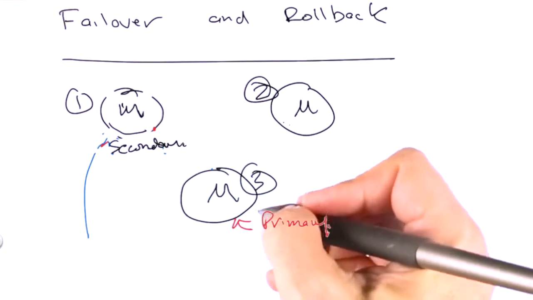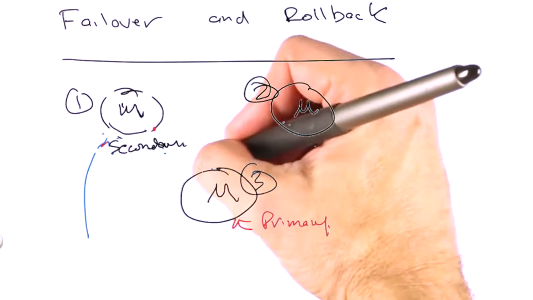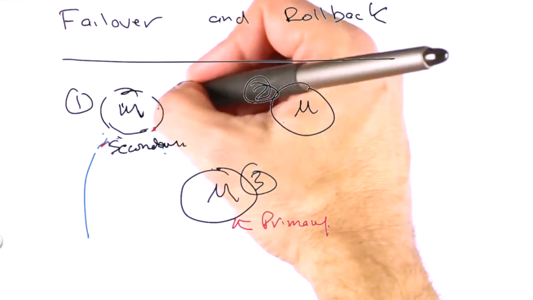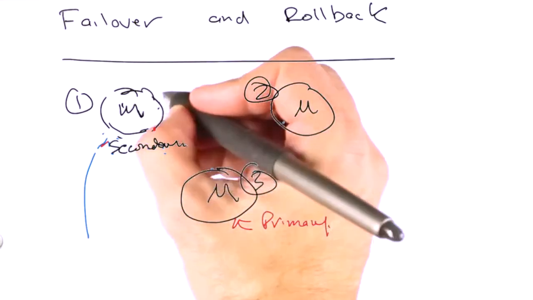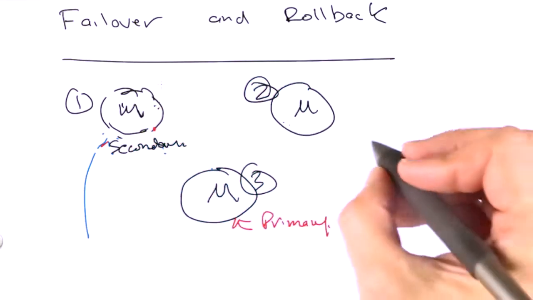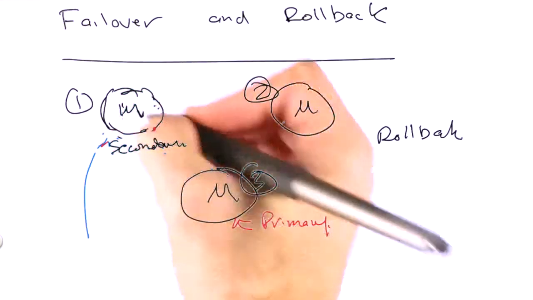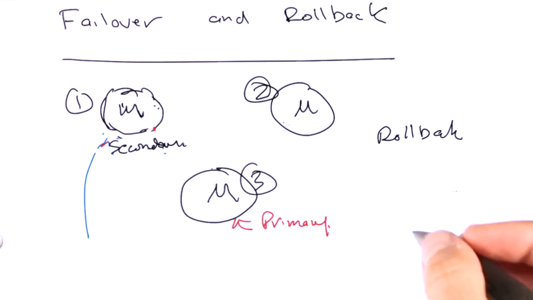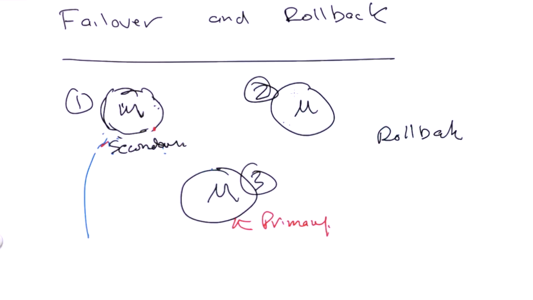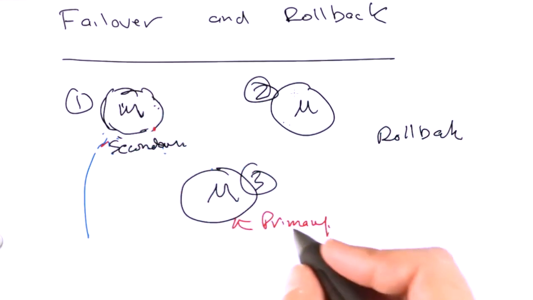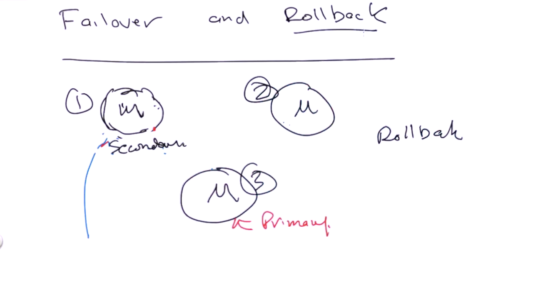When he comes back up, he'll look at the primary, which is this node now, to see if there's anything he needs to take. And when he does that, he's going to realize that he has writes that are not in the current primary. And so what node 1 is going to do with those writes is roll them back. So he's going to roll them back and put them into a file, and they could be applied manually if you'd like, but they won't be part of the data set. So this is a scenario where failover can result in rollback of some data that had been previously committed.